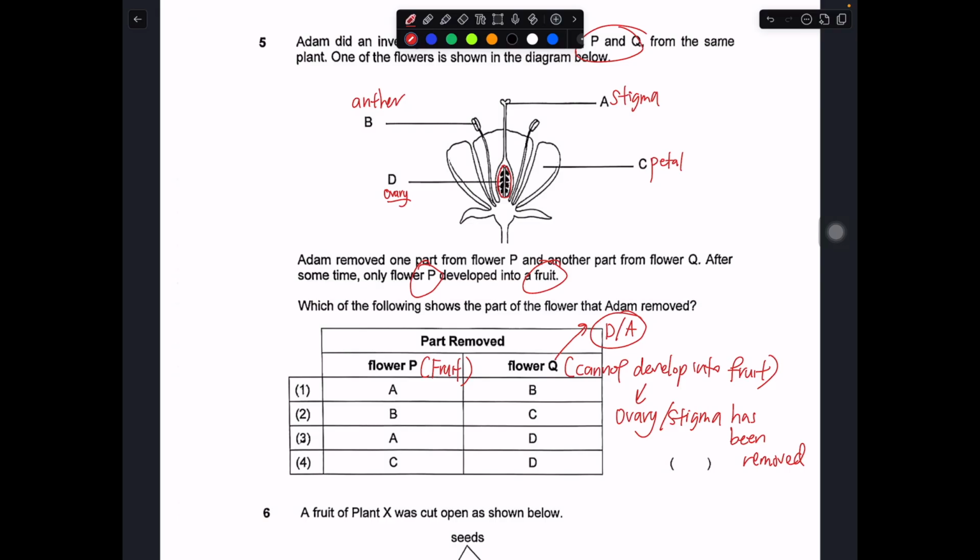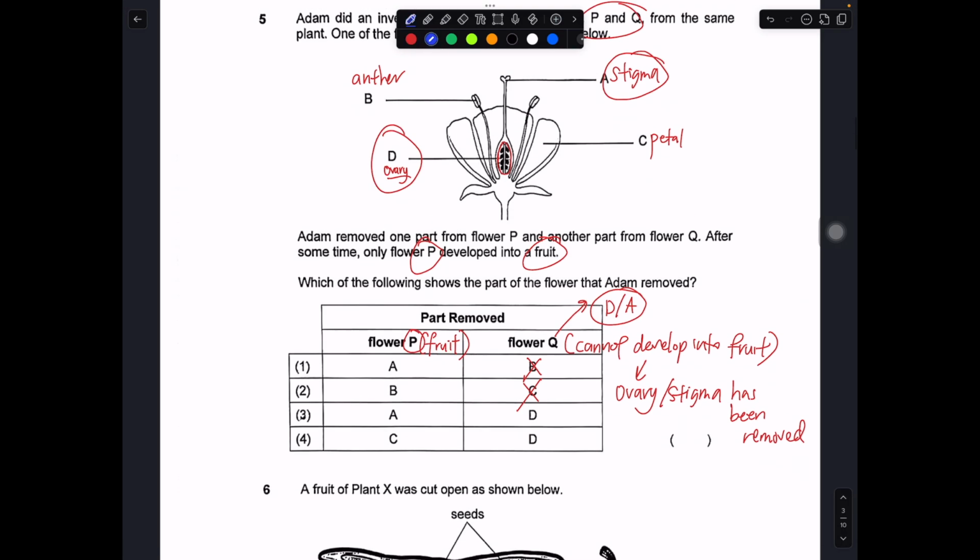So you take a look, B and C will not, because even if you remove the anther, the pollen grain from another flower can still land onto the stigma of Q to allow it to be pollinated. And with or without petals, the flower can still be pollinated. So in this case, options 3 and 4 have D, it's most likely to be the answer. That means 3 and 4 got no D. For flower Q, no D means no ovary.